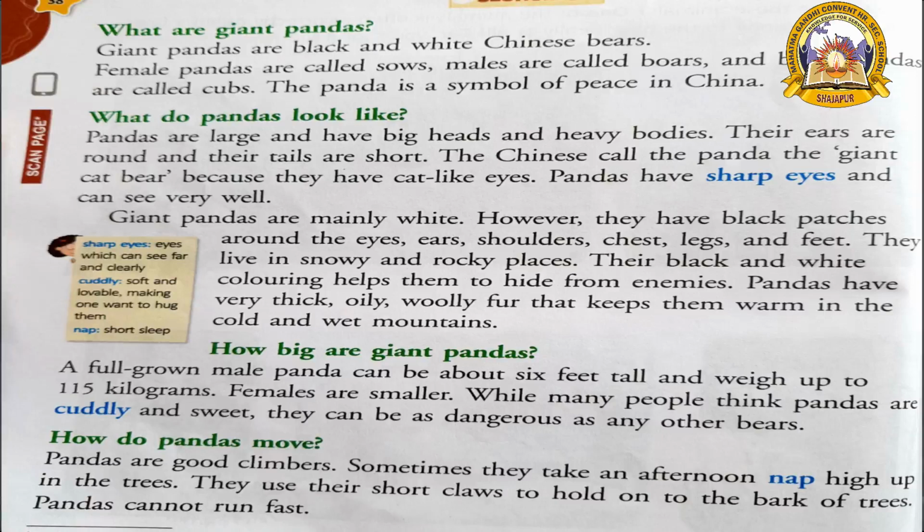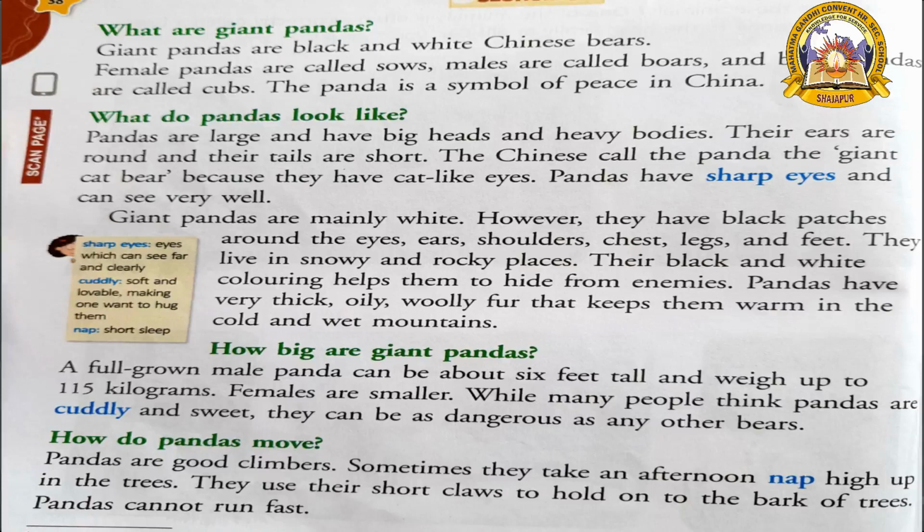What do pandas look like? Pandas are large and have big heads and heavy bodies. Their ears are round and their tails are short. The Chinese call the panda the giant cat bear because they have cat-like eyes. Pandas have sharp eyes and can see very well.